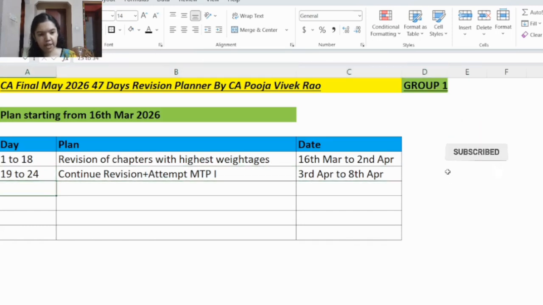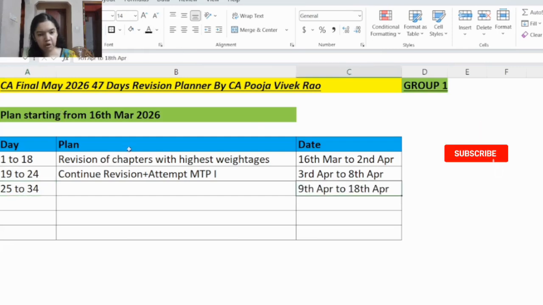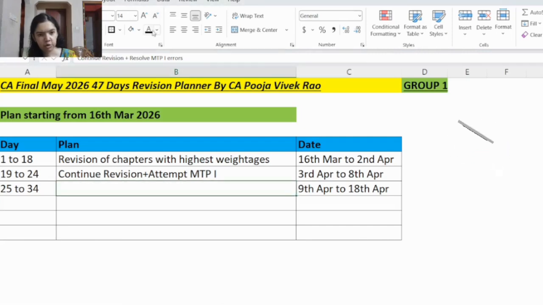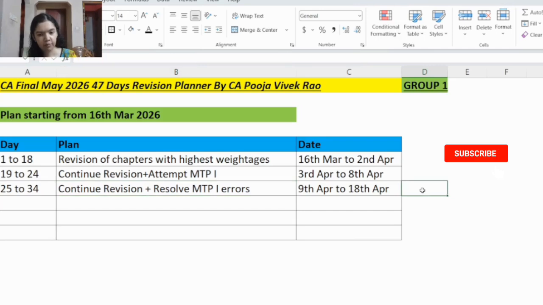Now moving ahead with the plan. From day 25 to day 34, so this will be from 9th April to 18th April. Here what you will do is you will study the remaining chapters. So you will continue with your revision. Whatever errors you have come across during the mock test paper 1 analysis, you will try to work on those errors. Before going ahead with this revision plan, next up on the screen you can see some feedback.